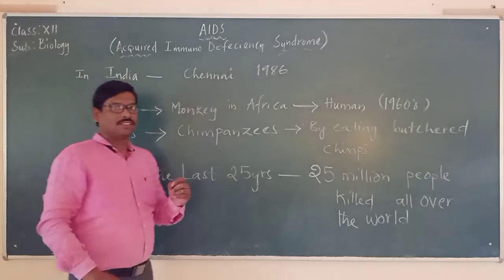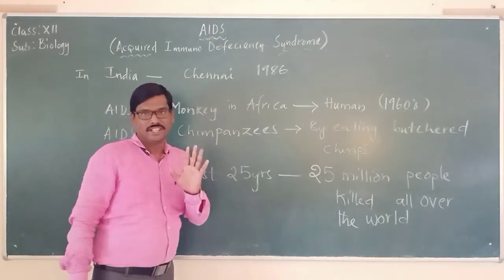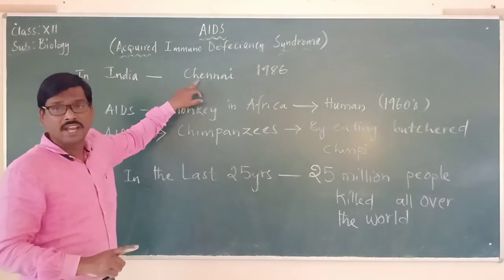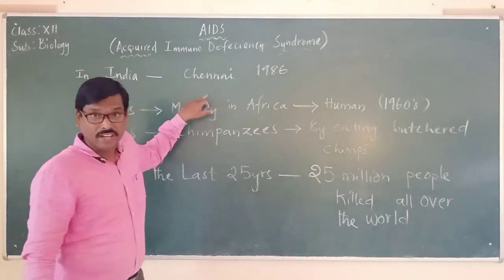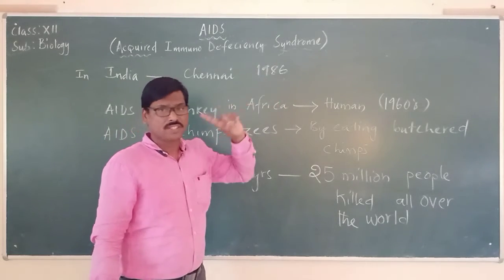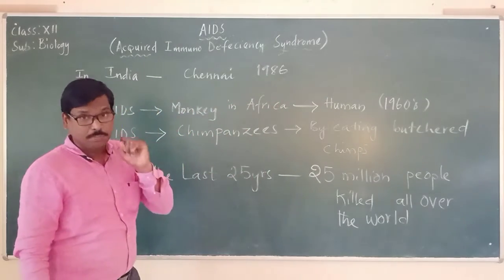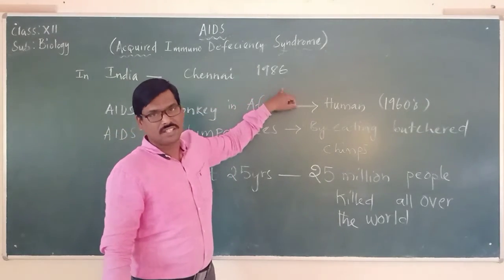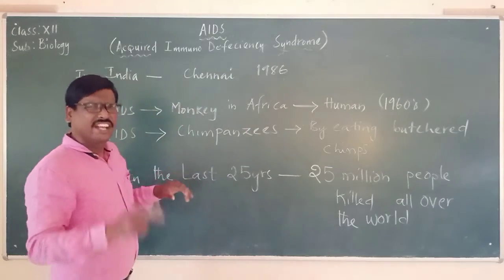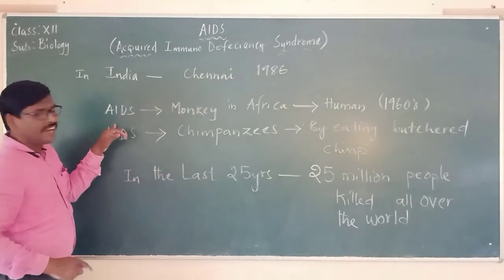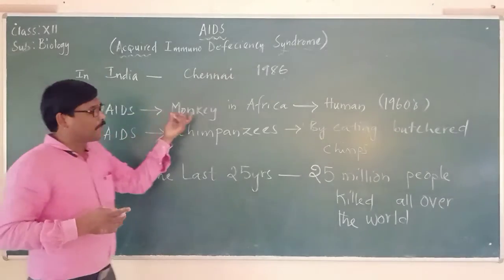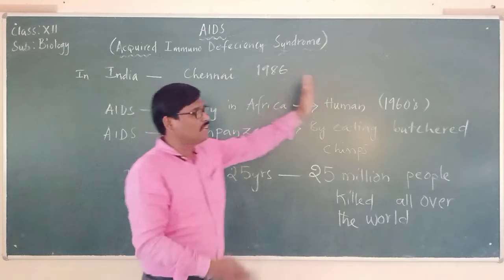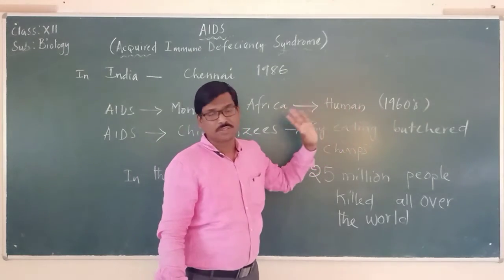Now, you might have a question: when was it discovered in India? In India, the first case suffering with AIDS was identified in Chennai in the year 1986. It is believed that the virus is present in monkeys, especially in Africa, and from the monkeys it was carried to human beings.